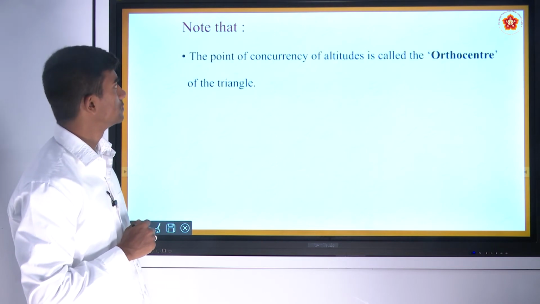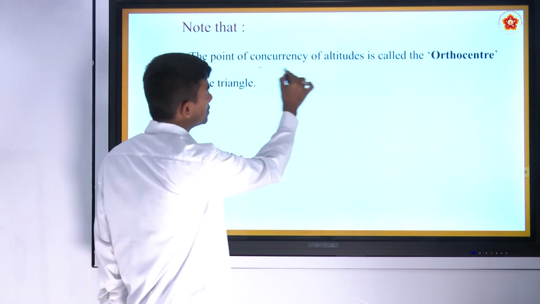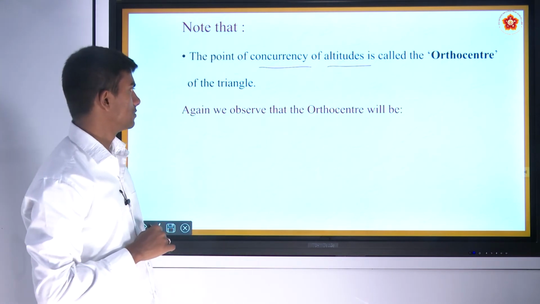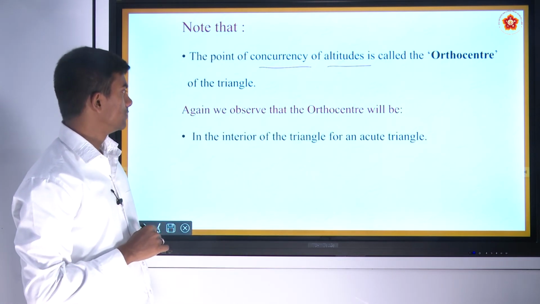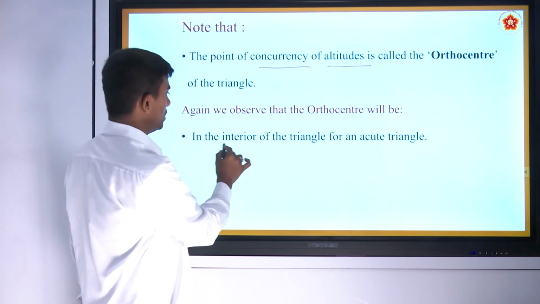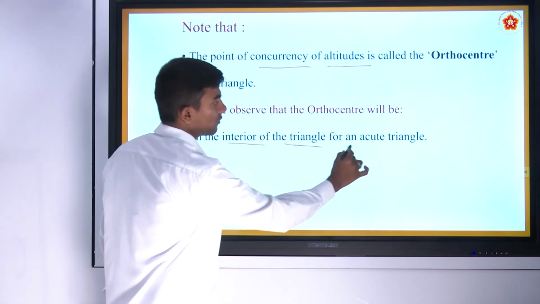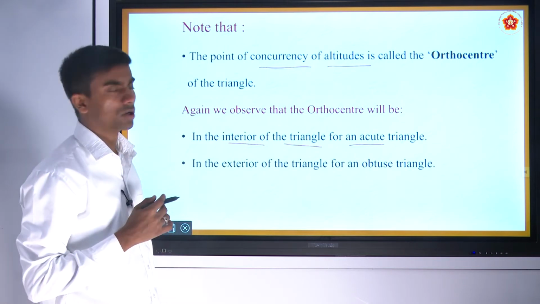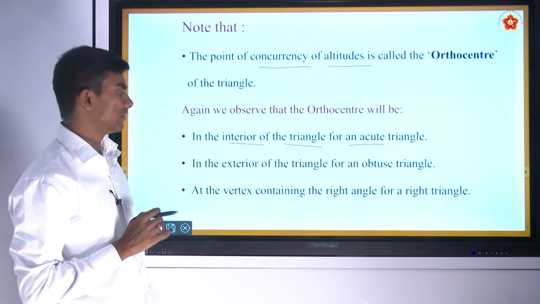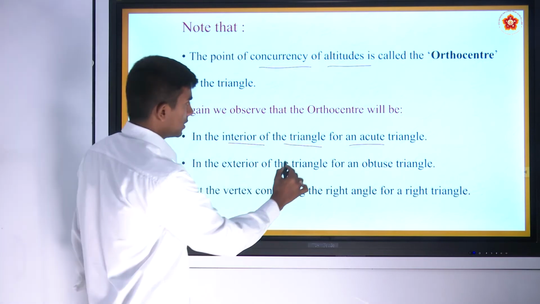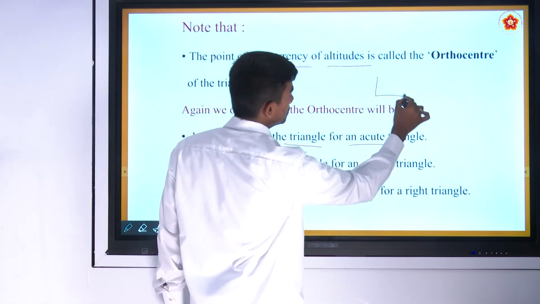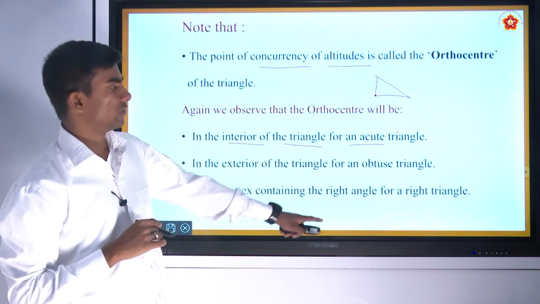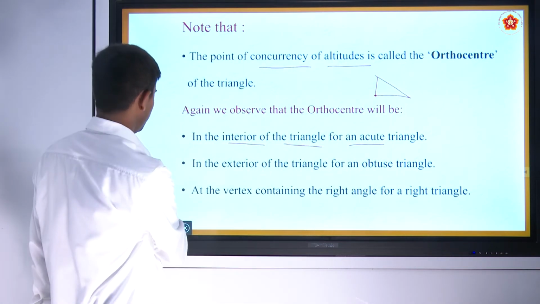To note that the point of concurrency of altitudes is called the orthocenter of the triangle. Again we observe the orthocenter will be in the interior of a triangle for an acute angle triangle, in the exterior of a triangle for an obtuse angle triangle, and at the vertex containing the right angle for a right angle triangle.